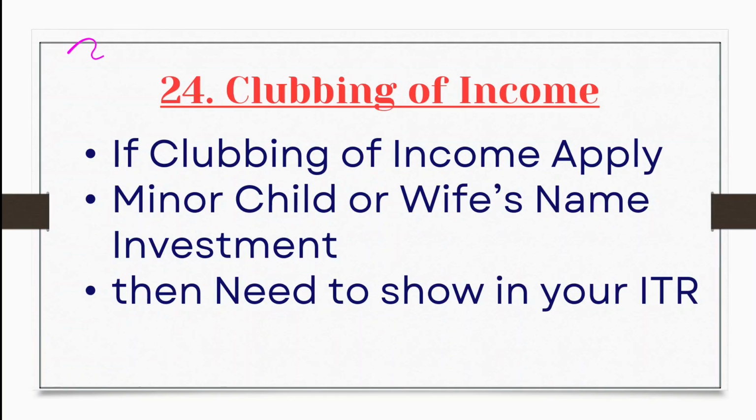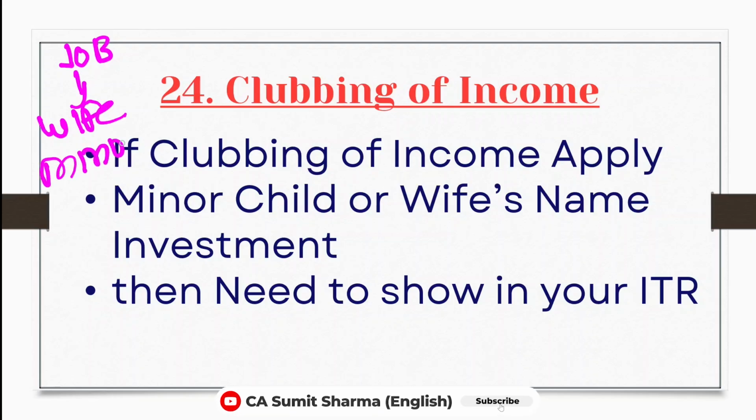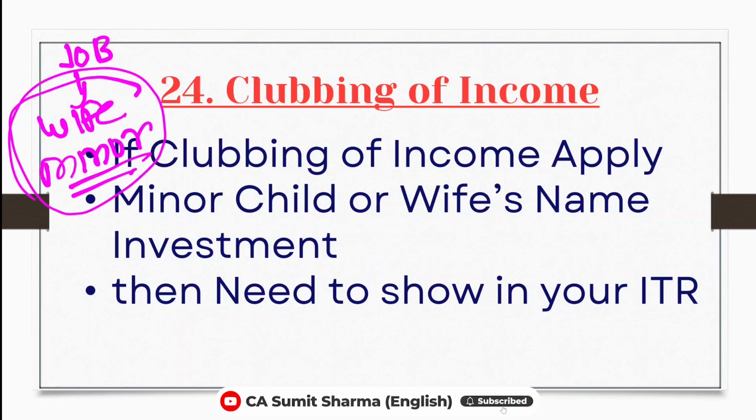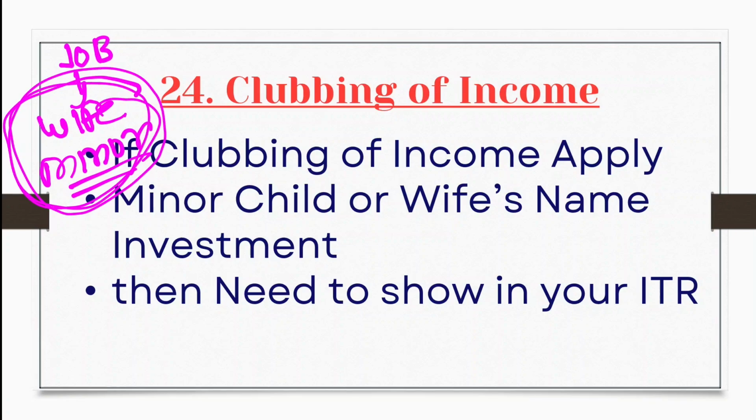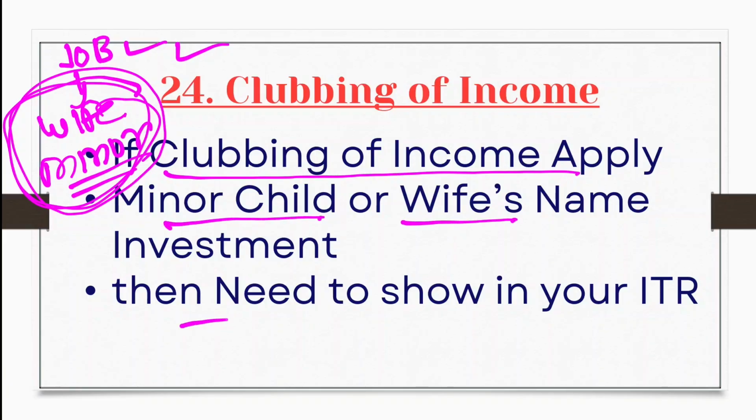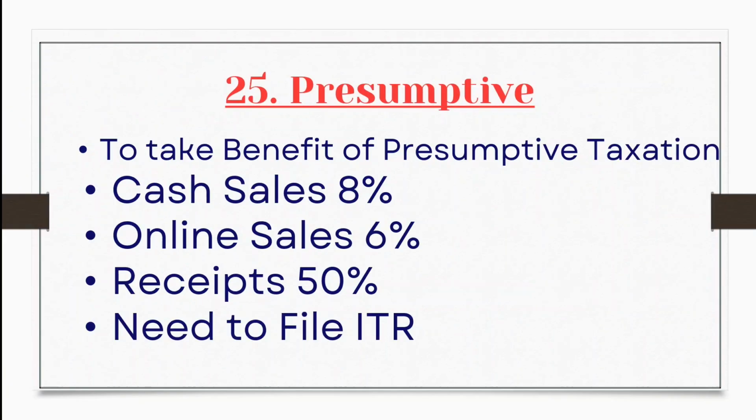Friends, if a person is earning job or salary income, and he has some additional funds, and he has given the funds to his wife or his minor son, what will happen? Any income earned from these funds will be included or clubbed with the person who has given the funds. So if clubbing of income is applicable for a minor child or wife's name investment, they need to file in that person's ITR.